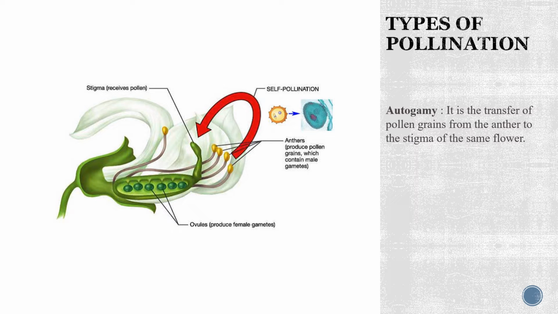Based upon where the pollen grains are transferred, whether on the same flower or a different flower, there are different types of pollination. One of them is autogamy. Autogamy is the transfer of pollen grains from the anther to the stigma of the same flower. Autogamy requires the anther and stigma to lie close to each other, and it also requires synchrony in the pollen release and stigma receptivity. Examples of plants which show autogamy include viola and oxalis.